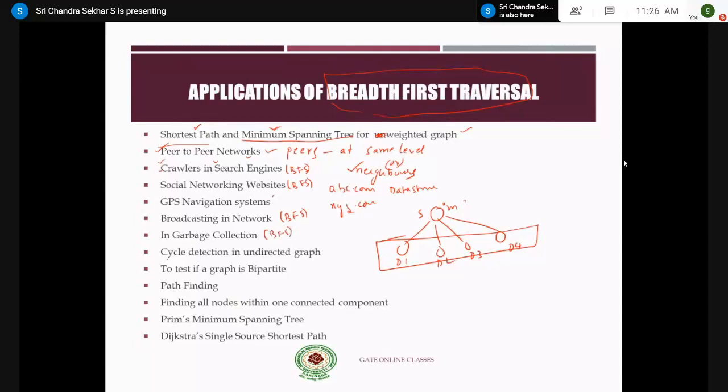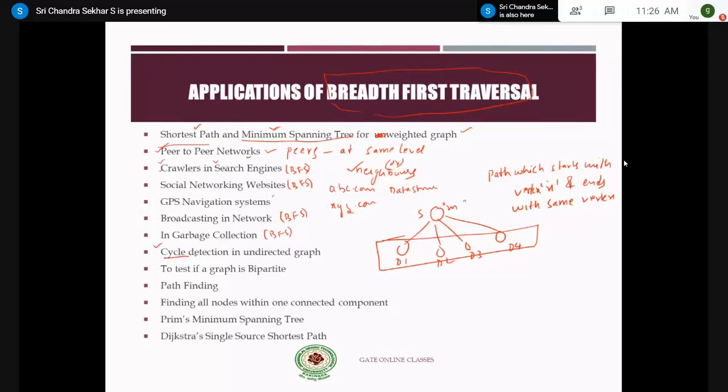To find a cycle in an undirected graph: whenever you want to find a cycle, I told you that a cycle is nothing but a path which starts with vertex X and ends with the same vertex. Right. So in order to find the cycle, these applications of BFS and DFS are very important.